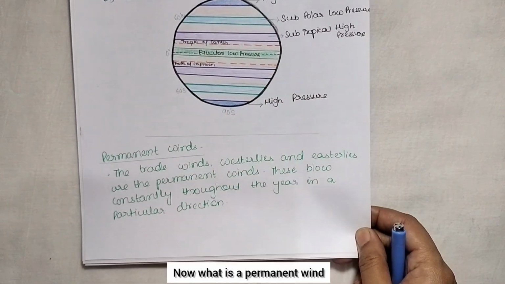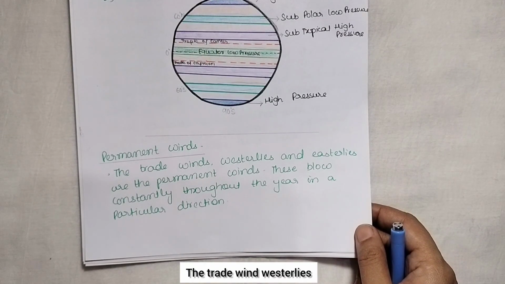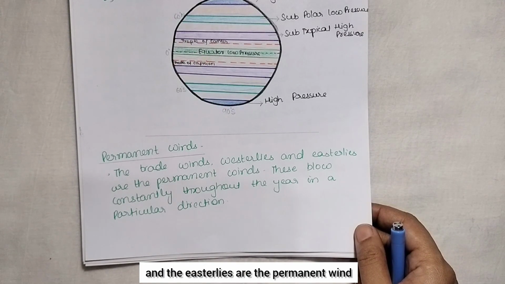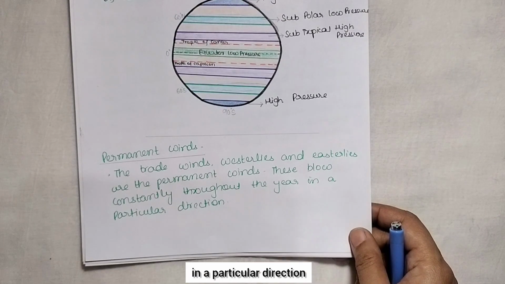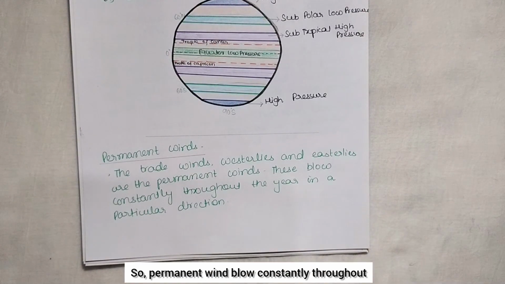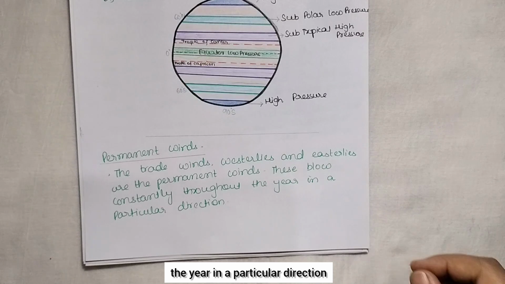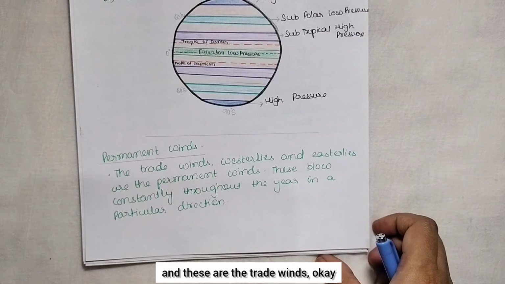Now what is a permanent wind? The trade winds, westerlies and the easterlies are the permanent winds. These blow constantly throughout the year in a particular direction, and these are the trade winds.